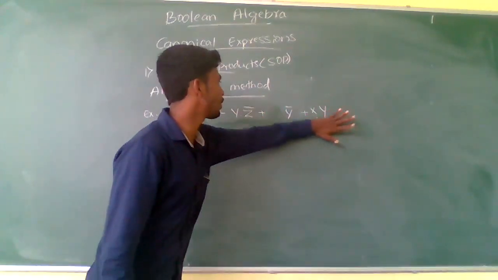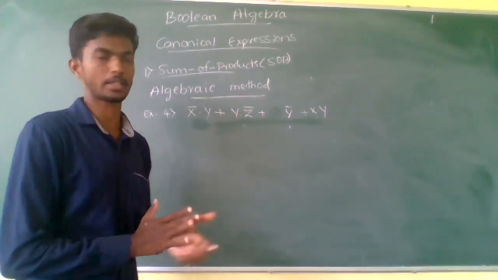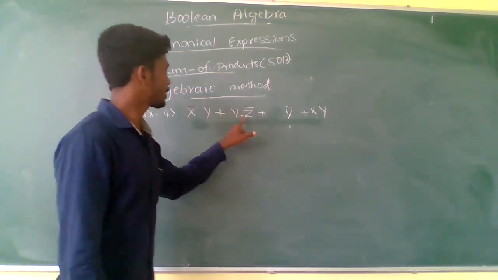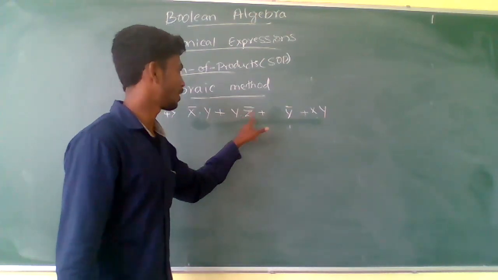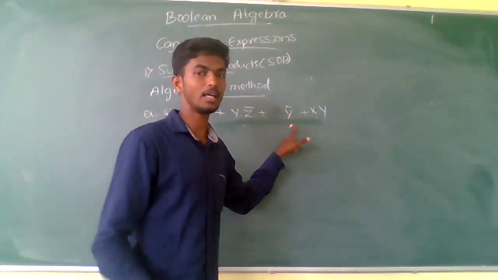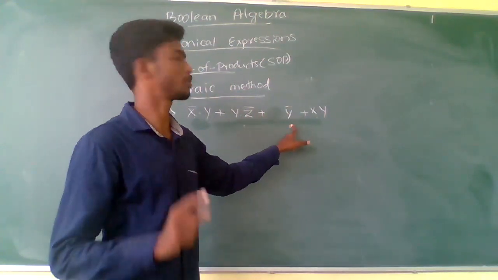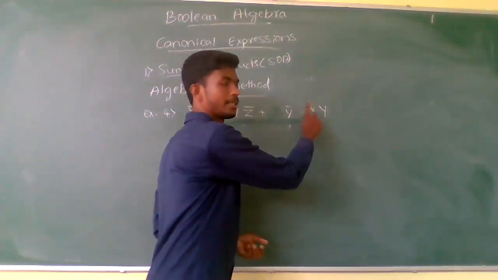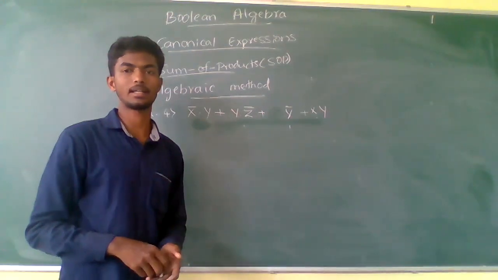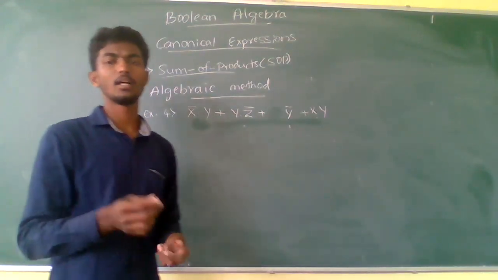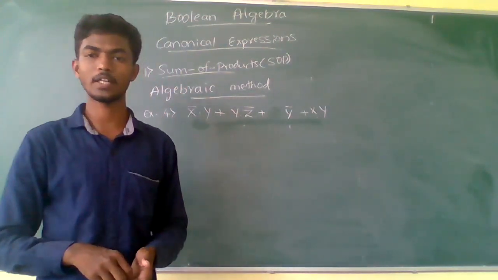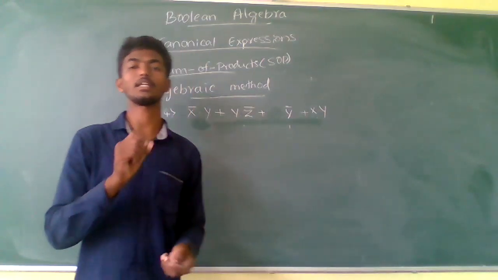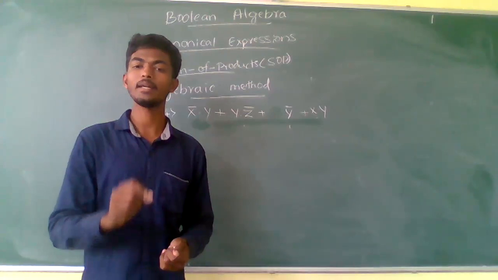So let us observe one by one. You have to observe the missing variables in the product terms. Here the missing term is z, here the missing term is x, and here the missing terms are x and z. Just observe x and z: 2 literals are missing here, and here again 1 literal is missing. In the last example I said that for each missing variable or literal we have to multiply by 1.